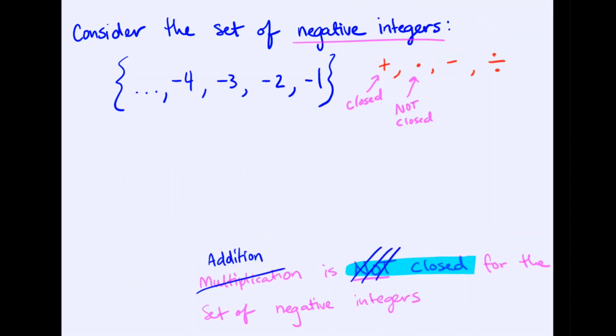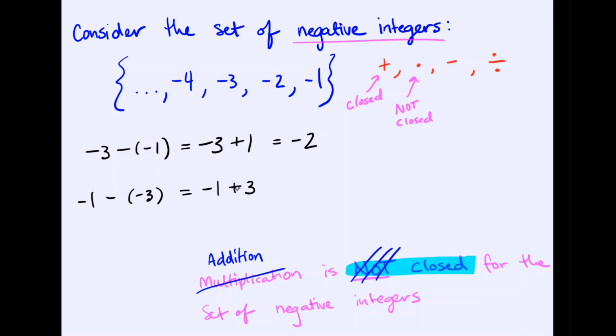So if I first pick negative 3 minus negative 1, these are both negative integers that I'm subtracting. Now minus a negative is actually the same thing as a positive, so it's like we're taking negative 3 and effectively adding 1. So in that case it stays negative, but we would need to think through a few more options, because what if instead I had taken the negative 1 and subtracted that from the negative 3? Because you subtract a negative, it turns into a positive. The thing is, if the second number that we're subtracting is a larger negative than the first, whenever we turn to adding it, that's actually going to make us positive.